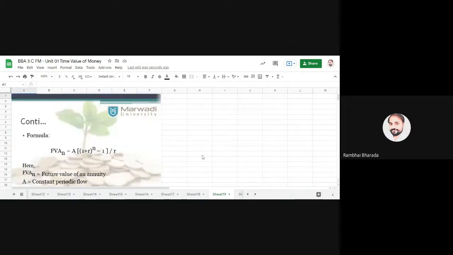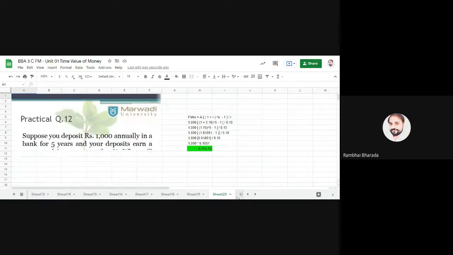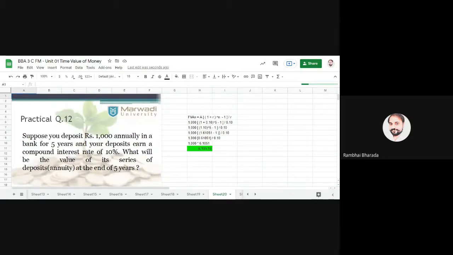Okay, now the practical question about the same. Now see here, which keywords you need to remember. Here you will find the words compounding interest, one amount, plus additionally you will get annually or monthly or quarterly. Generally we have annually. So in the annuity method you will find that one amount is invested for more than one time.